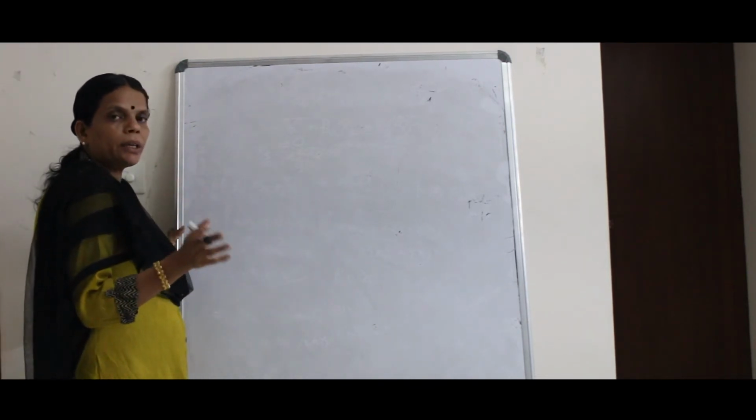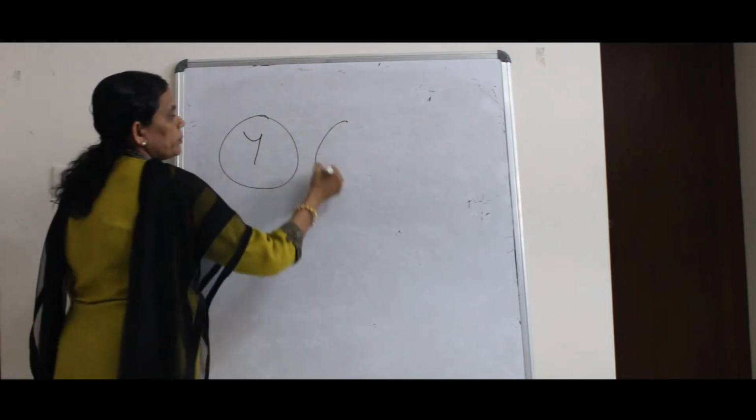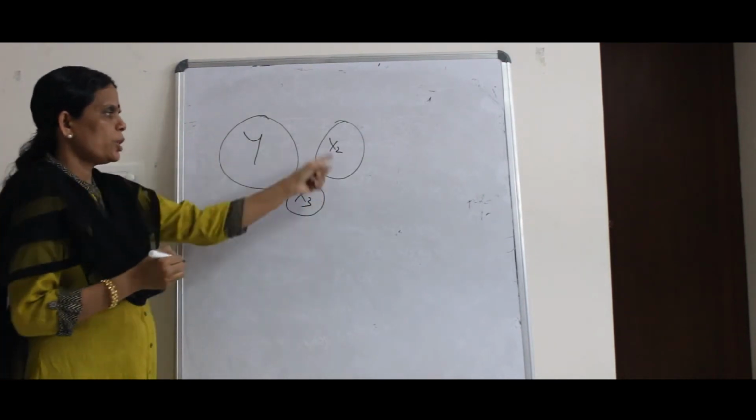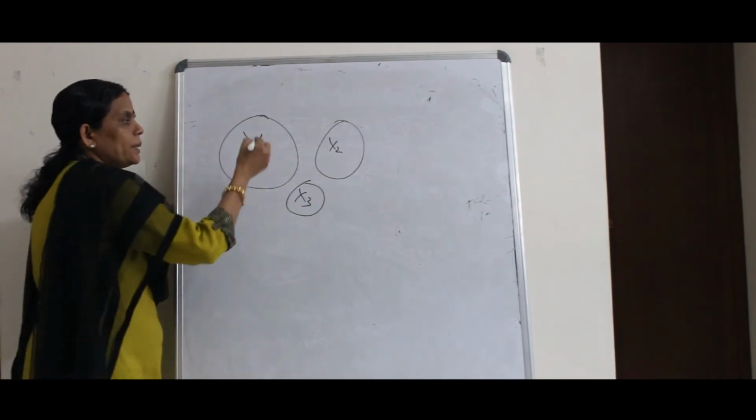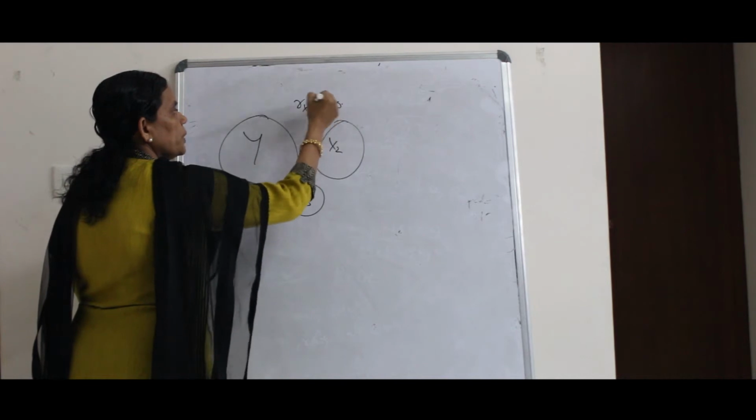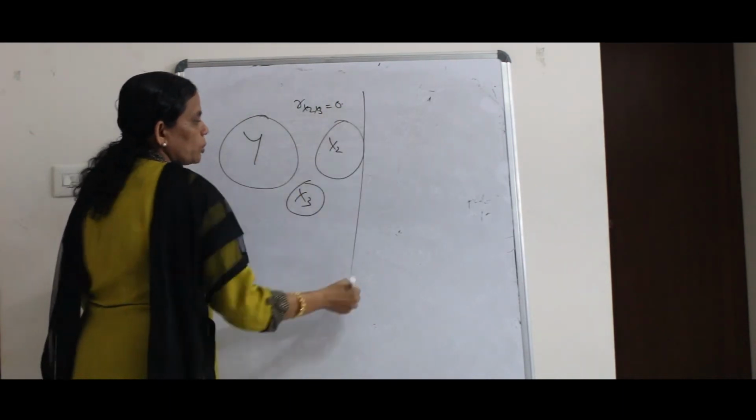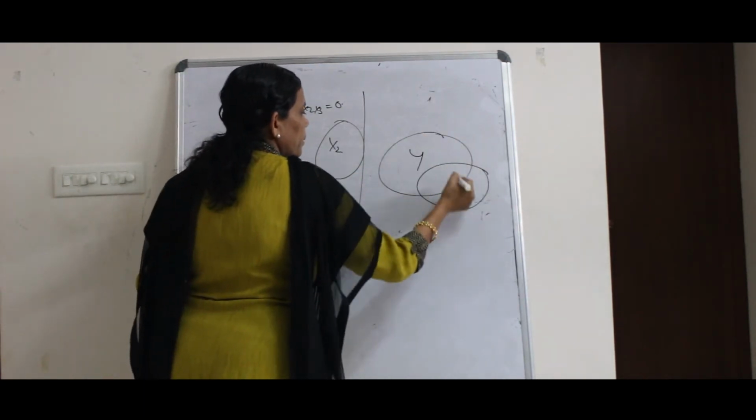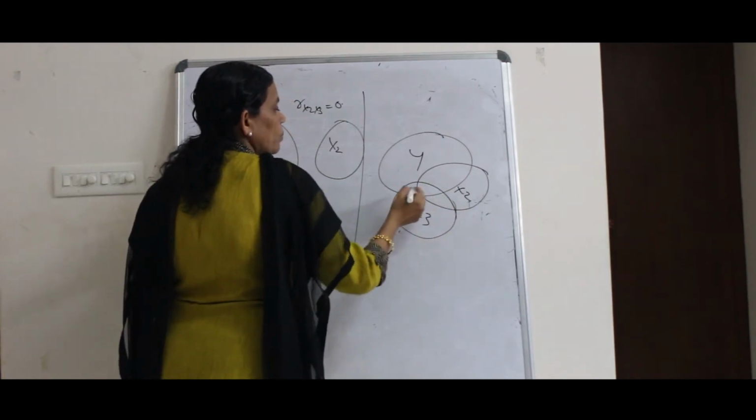So multicollinearity can be represented using a figure also. This is y, this is x2 and x3. There is no relationship, no overlap between y, x2 and x3. We say r of x2, x3 is equal to 0, or there is no relationship between them; you call it orthogonality. Now suppose a part of y is explained by x2 and this is x3, then what happens?